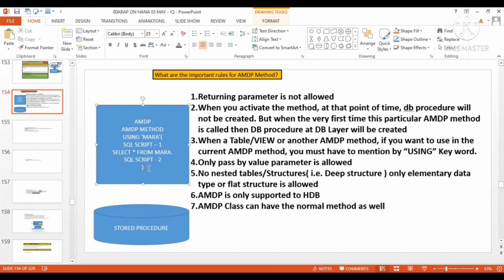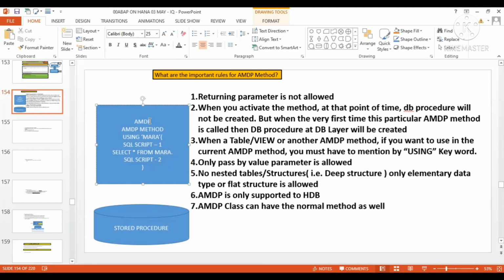That's why pass by reference is not allowed in an RFC function module, and the same applies here. If the stored procedure is created at the database layer but your program is at the application server, and you call the method from the application server to the database, trying to access variables across two different address systems by reference would be very difficult to manage.